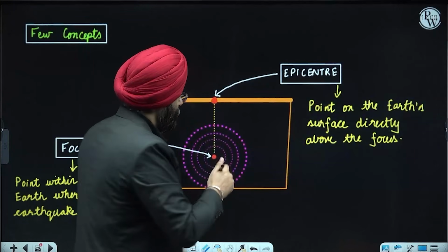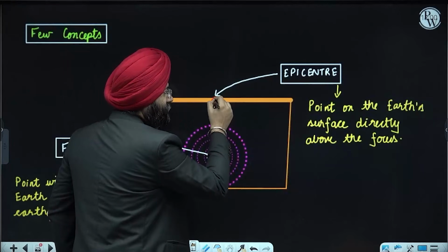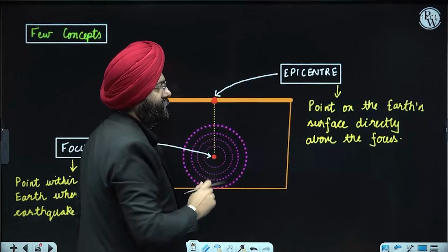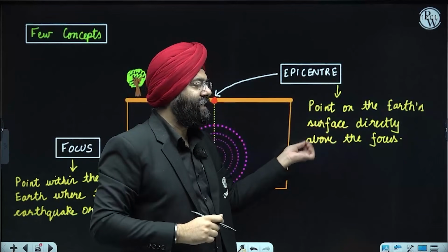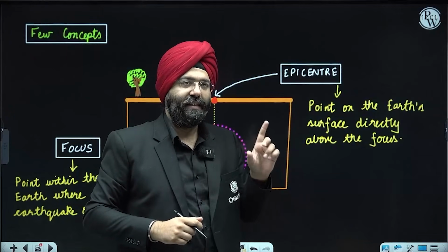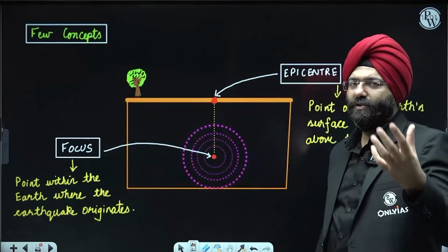Second, a line drawn perpendicular to the focus with respect to the surface, on the surface is a point known as the epicenter. The point on the earth's surface directly above the focus is the one which is experiencing the maximum damage. That is known as the epicenter. Clear? Focus is also known as a hypocenter. The word might be used as an alternative.